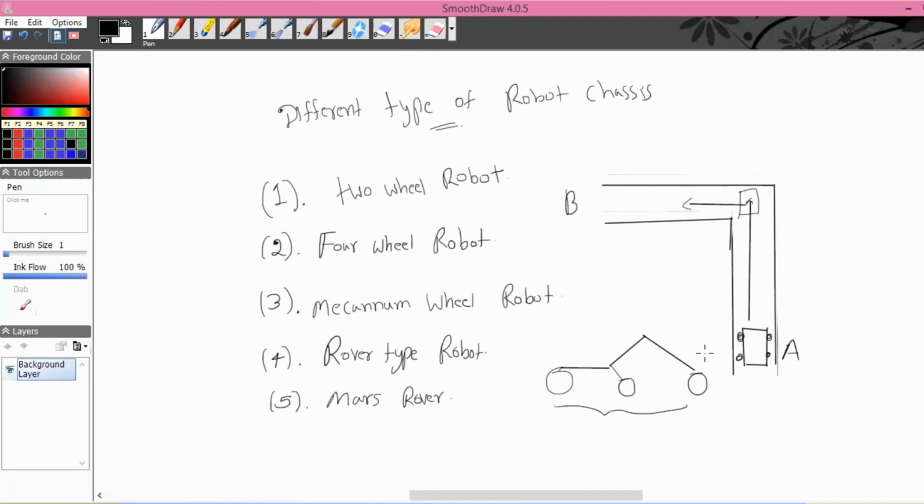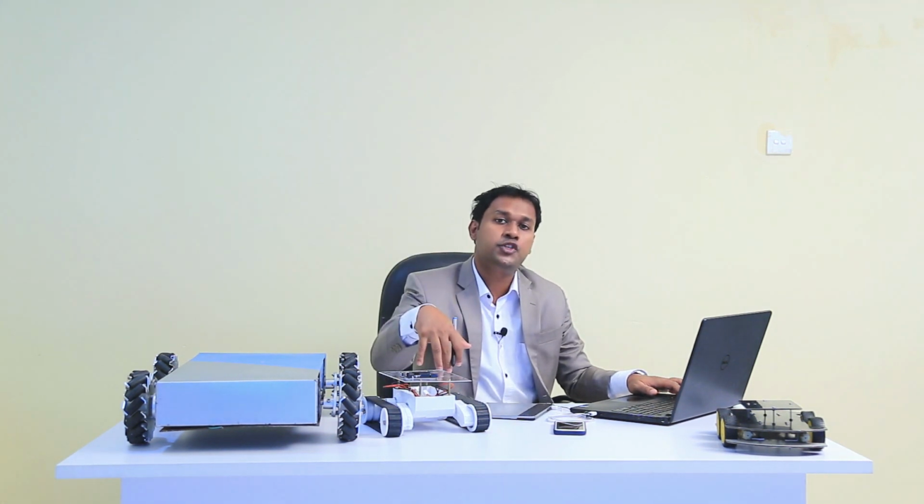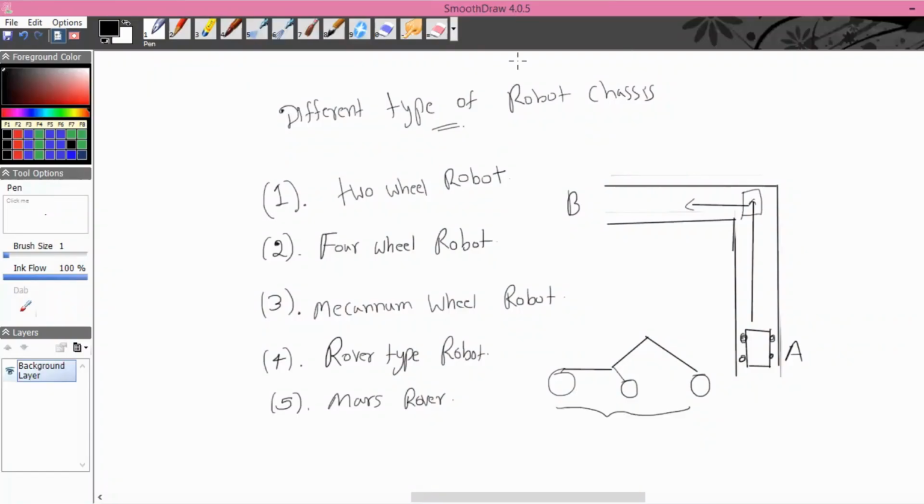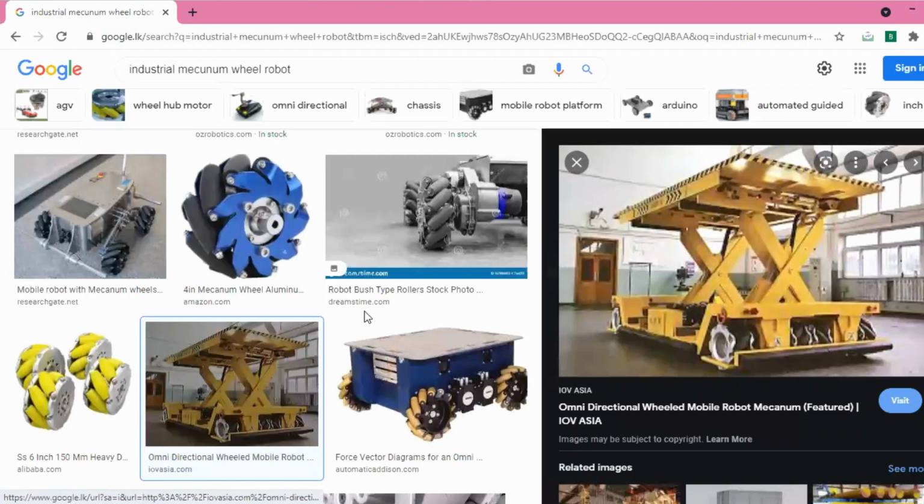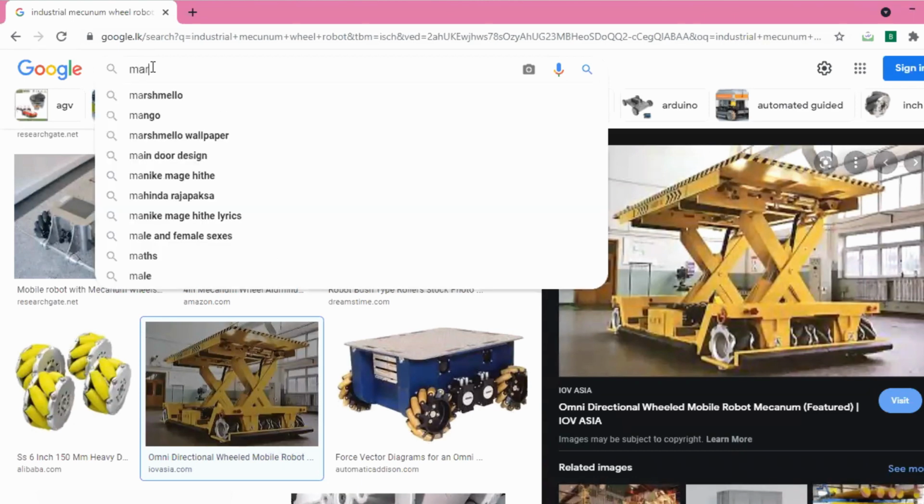So what is the advantage of this type of suspension system? The advantage is that it can move over very rough surfaces. It can move over some large rocks, something like that. Let me show you an example of the Mars rover from the internet.